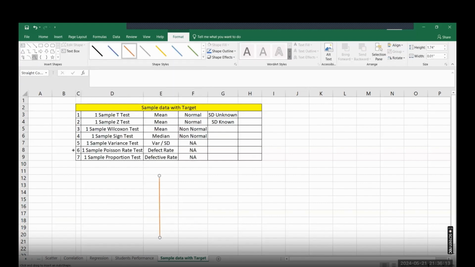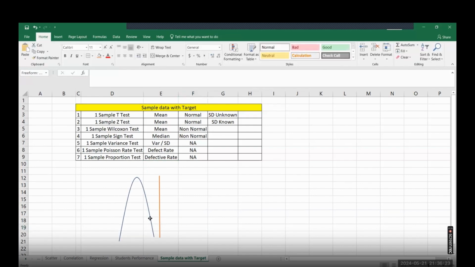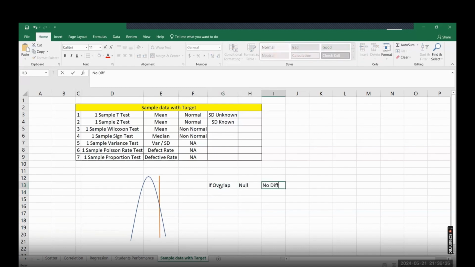And you have many values, ranging from here to here. So if it overlaps with the target, then it's a null hypothesis, no difference, which means you meet the target.